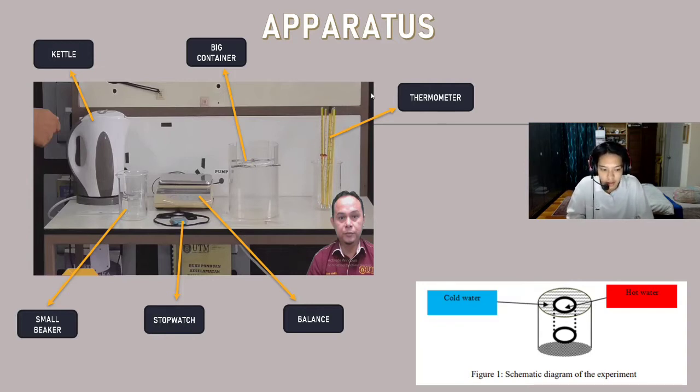Next, as you can see in Figure 1 below, a schematic diagram of the experiment is shown, where the hot water in the small beaker is placed inside the container filled with cold water.